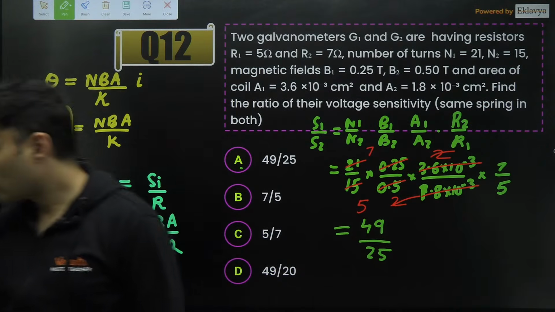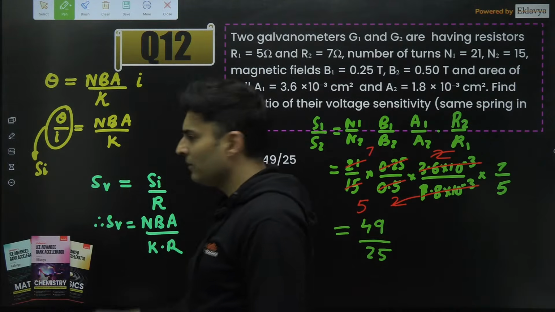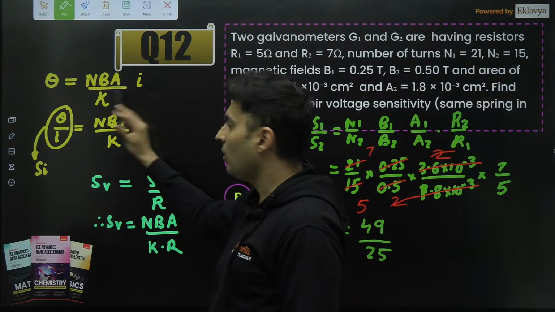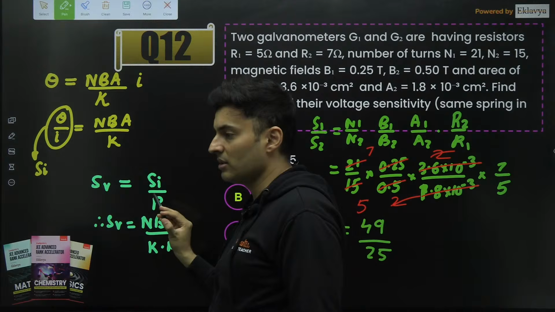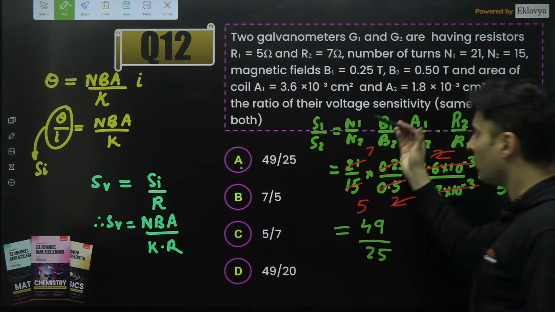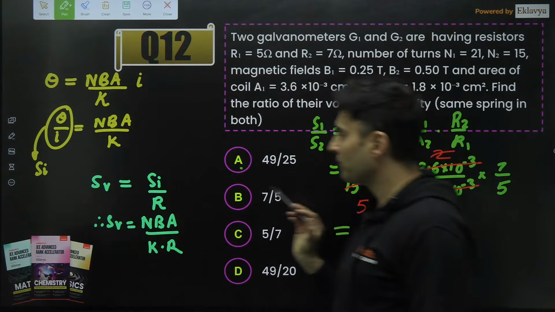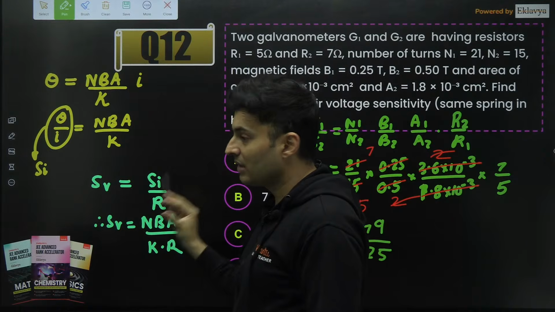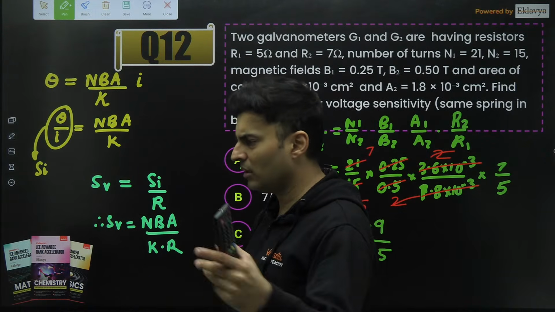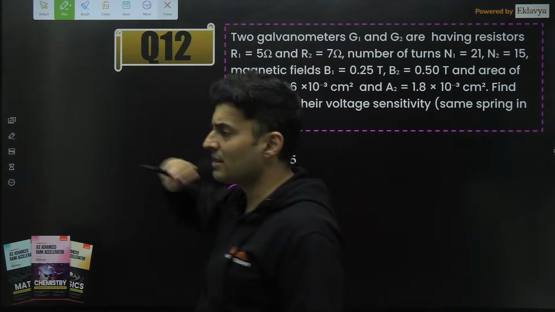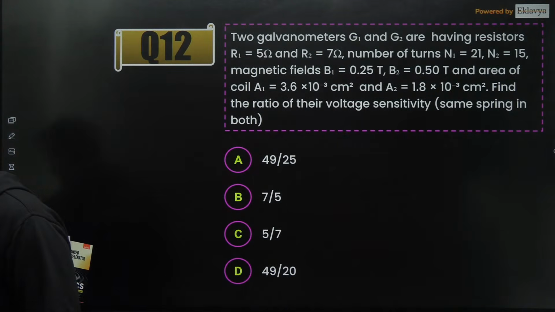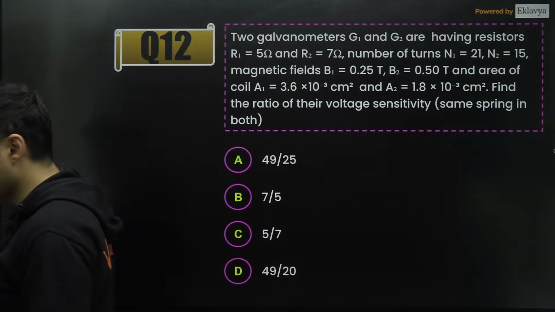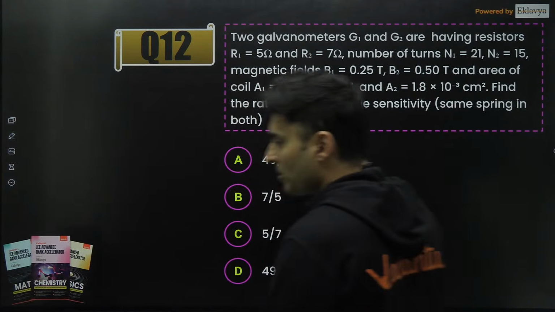Okay. So multiple concepts involved. First is your deflection. How is it related to the current? First concept. Second concept, sensitivity concept. Next is just pure mathematics where you have to take the ratio. So remember this formula. If you have solved questions on this, we have solved sensitivity related questions a long time back. So if you have attended those classes in ROAR and all of these things, you will remember it clearly. Okay. Yes, option A.